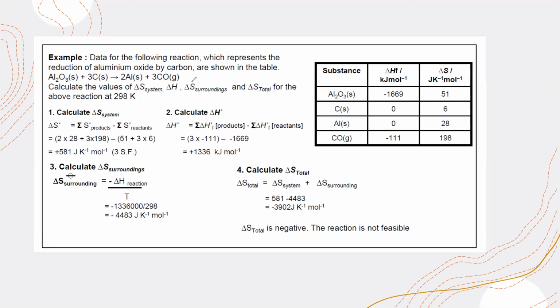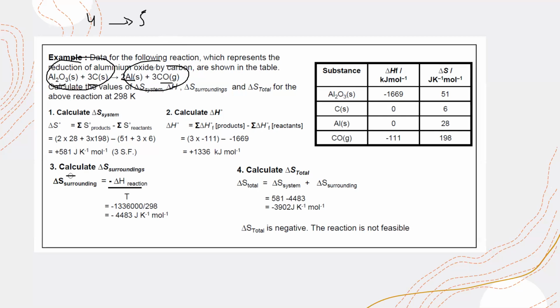According to what the qualitative analysis shows, you have solid, solid, solid and gas. According to the number of particles, there are 4 particles on the reactant side and 5 particles in the product, and the reactants are solid, but one of the products is a gas. The product involves a solid and a gas.